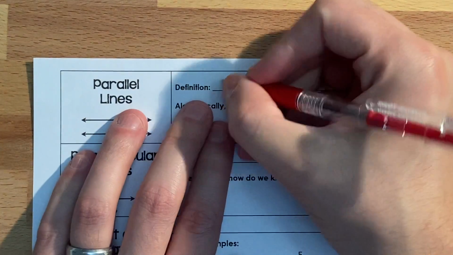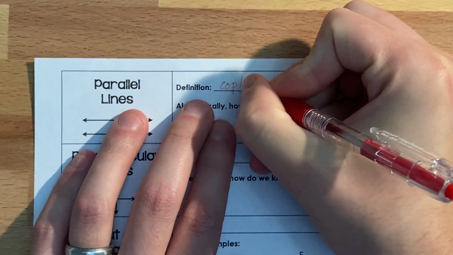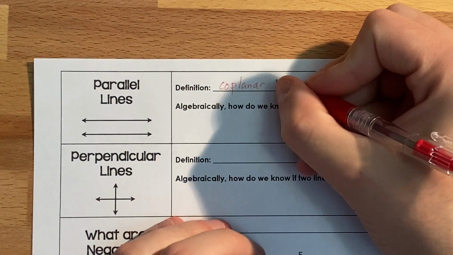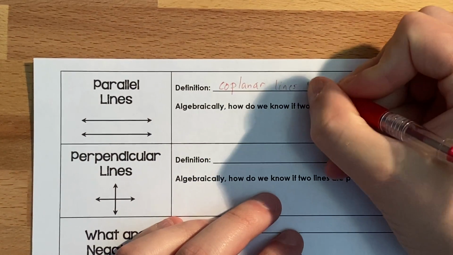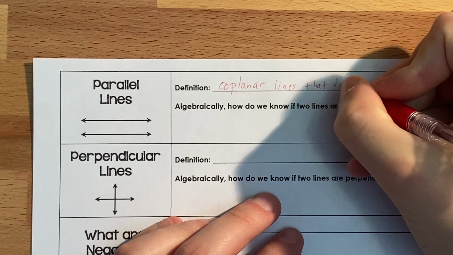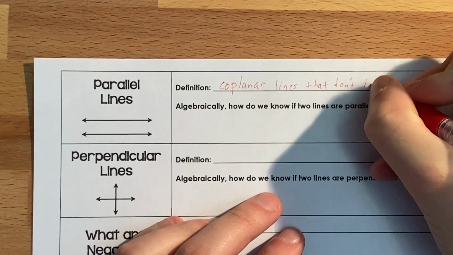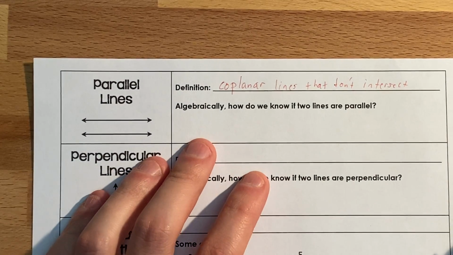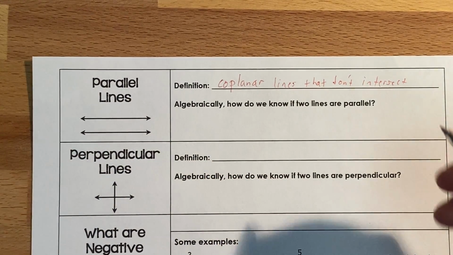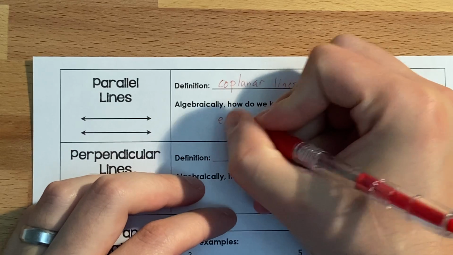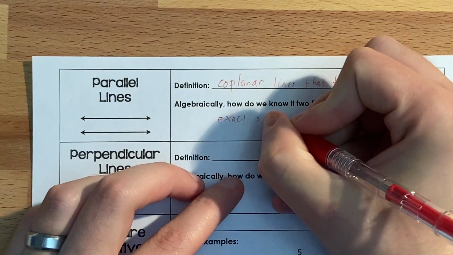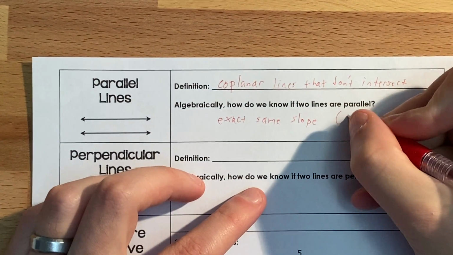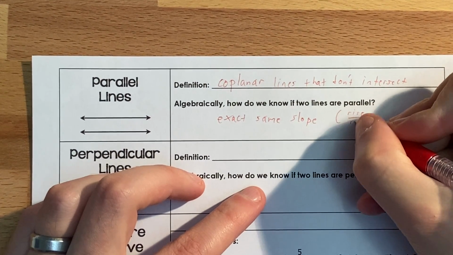The definition of parallel lines: I'm going to say they're coplanar. That just means that they're in the same plane. So parallel lines are coplanar lines that don't intersect. Algebraically, if you watch my last video, the way you can tell is that they have the exact same slope, which was rise over run.